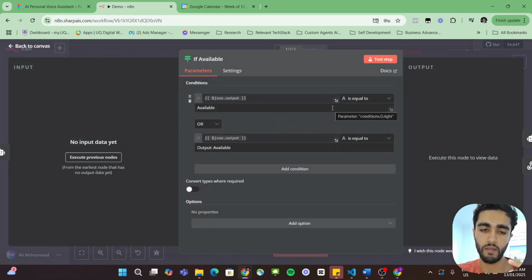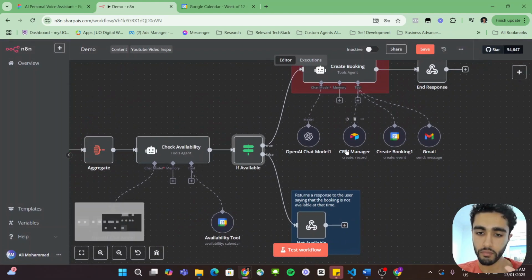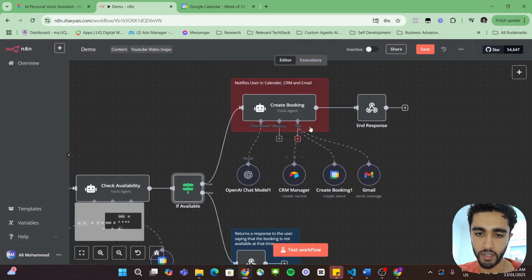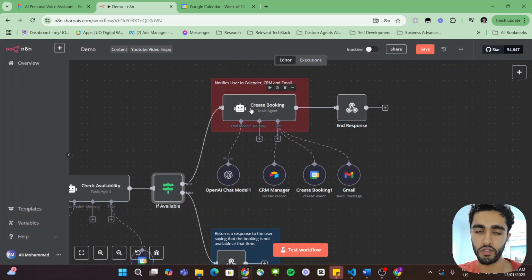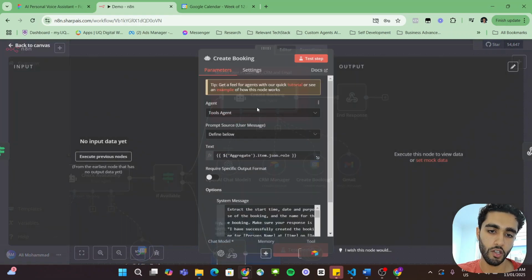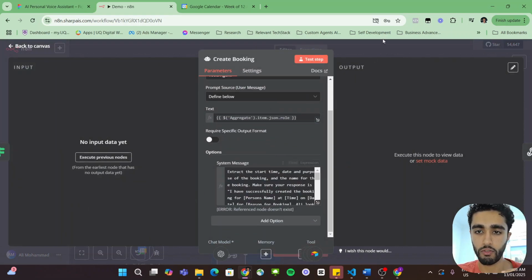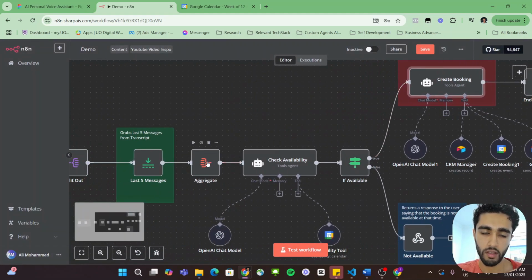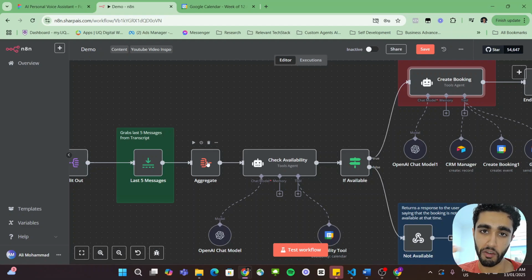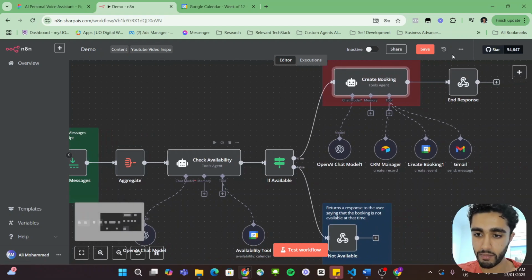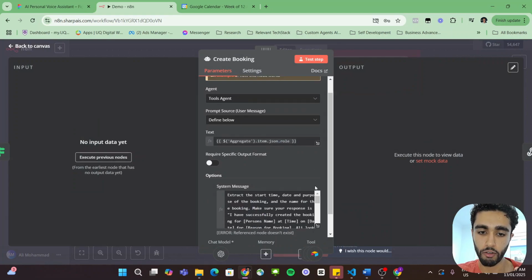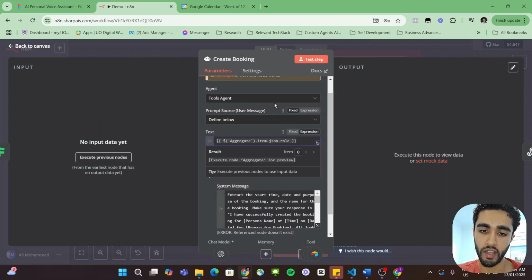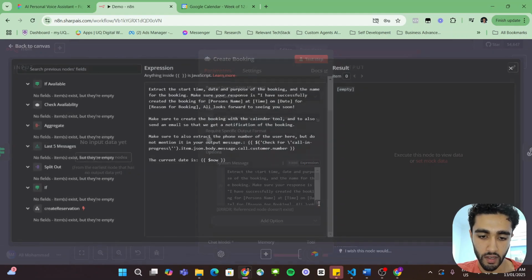So if the output of the AI agent is available, as in there is no calendar booking, then we return true. And that leads us up to this node, which is the actual AI agent to create that booking. So now that we've confirmed that there is an actual availability, we can go ahead and start creating this out. So this AI agent will basically extract the transcript from the aggregate node. And once again, once we actually call this thing, I'll explain in more detail with some actual results. But from a very high level, we basically grab that transcript, feed it into this create booking AI agent. And then there's a system prompt.